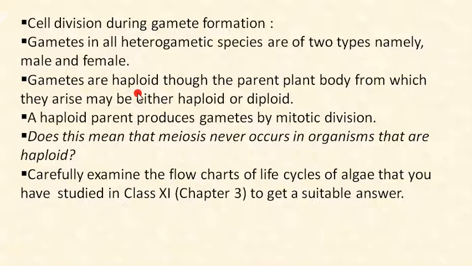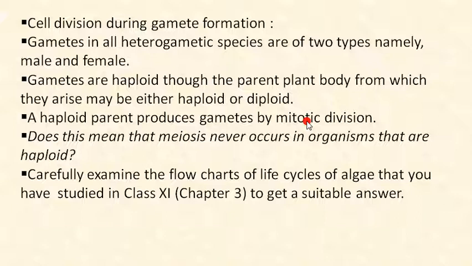Now gametes are haploid, though the parent plant body from which they arise may be either haploid or diploid. In the case of haploid gametes, the parent body can be either haploid or diploid. A haploid parent produces the gamete by mitotic division. There are two types of cell division, mitosis and meiosis. Now a haploid parent produces gametes by mitotic cell division. Keep this in mind.